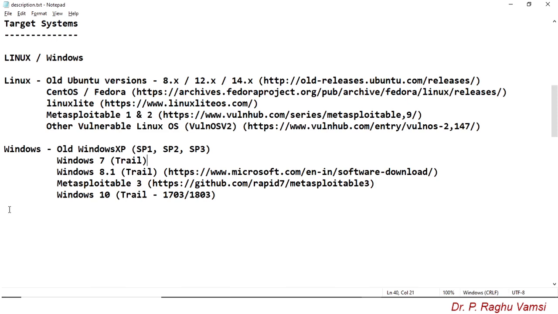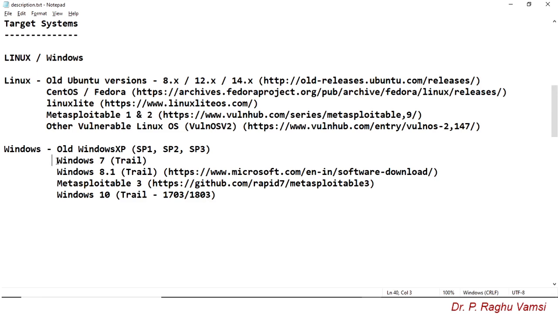Next comes the most widely used operating system, which is called Windows. In Windows, I recommend you to download the old Windows XP operating system, that is Service Pack 1, Service Pack 2 and Service Pack 3. You may download any of Service Pack 1, 2 or 3. Anyhow, Windows XP doesn't have any security updates. Microsoft itself has given up the security updates for Windows XP from 2014 onwards. Hence, this Windows XP is downloadable from the internet, so you can download this.